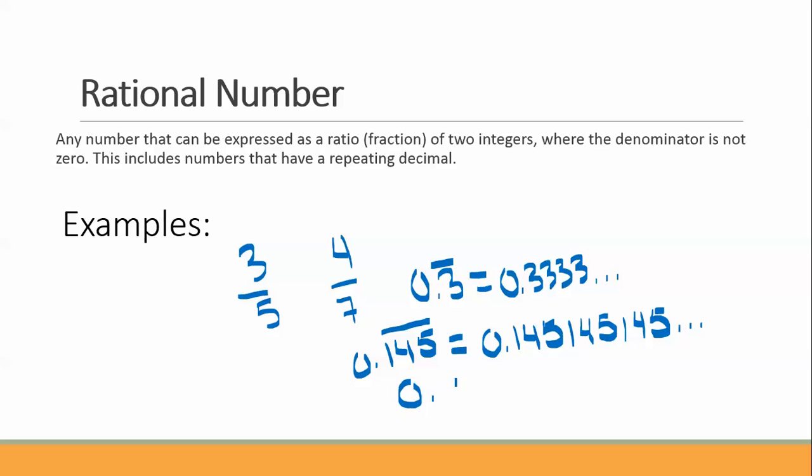If you have 0.83 repeating, the repeating bar is only over the 3, so that's the same as saying 0.8333, and only the 3 goes on forever.